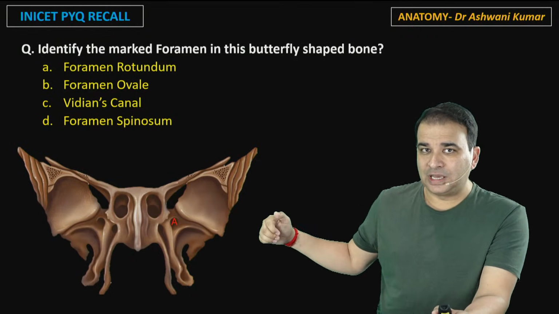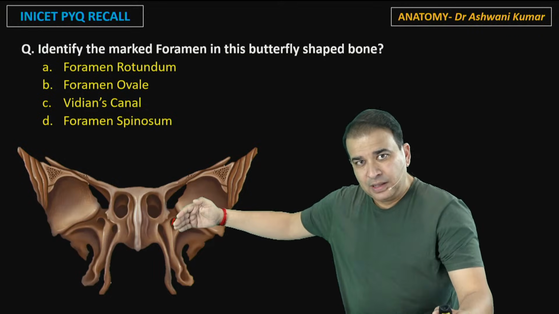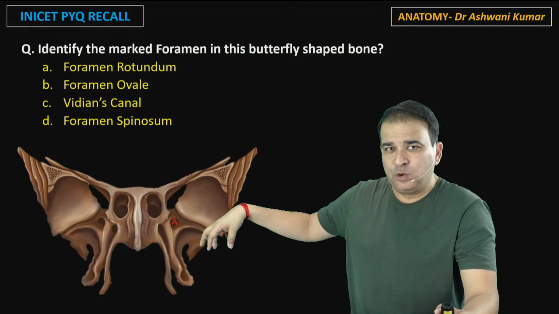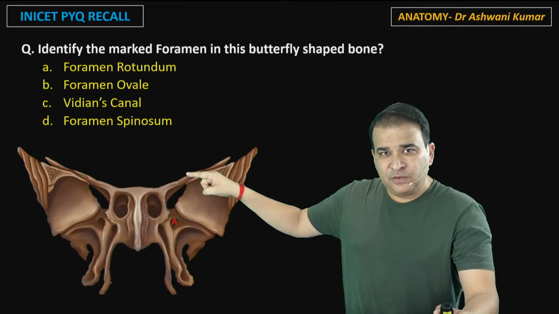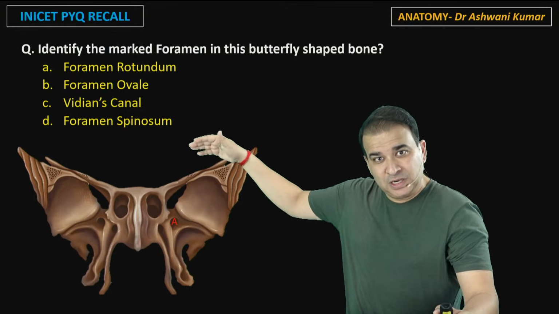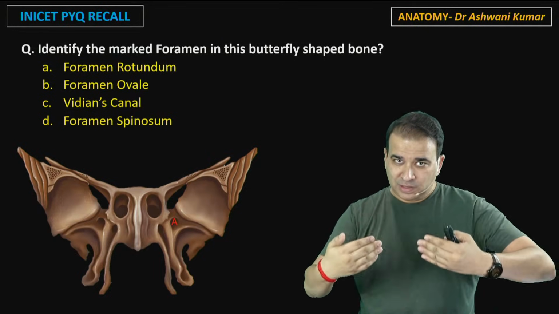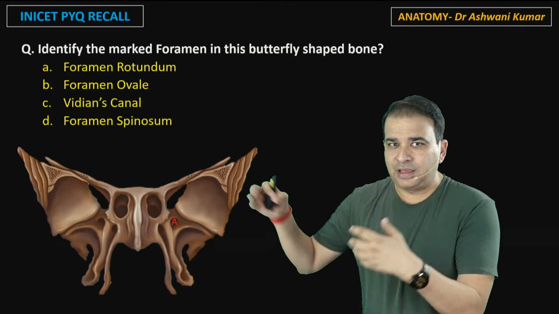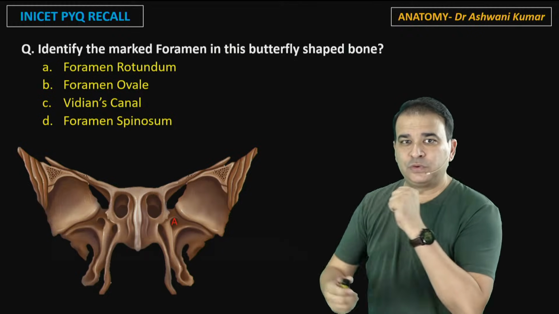If this would have been a posterior view, then I would be looking at this fossa where the greater wing of sphenoid can also be seen. So I would see the foramen ovale and foramen spinosum would be visible, which I cannot see. Moreover, look at that lesser wing of sphenoid there, that is facing toward the posterior side. That's a greater wing of sphenoid here. Lesser wing of sphenoid is projecting toward the middle cranial fossa, and they form a process called the anterior clinoid process. And I cannot see them. They are toward the posterior side here. So that's an anterior view of the sphenoid bone, first of all.